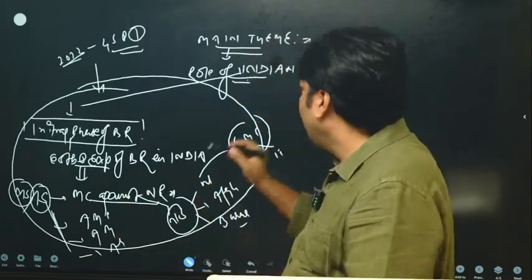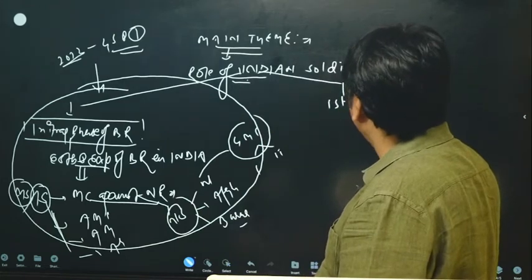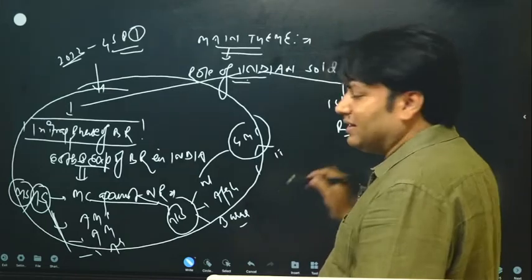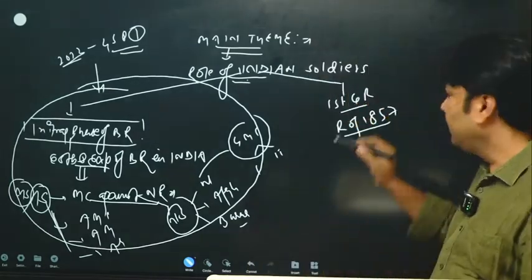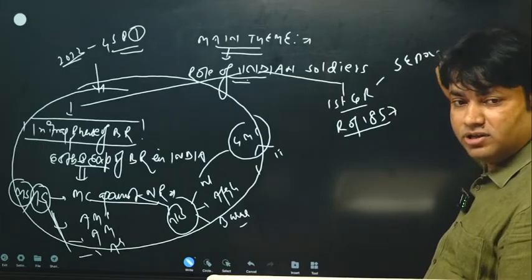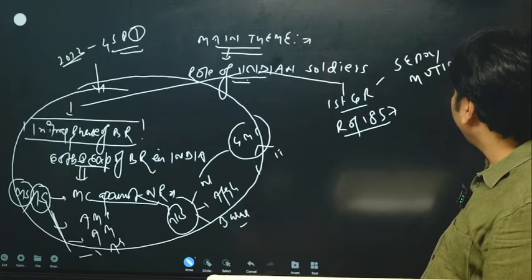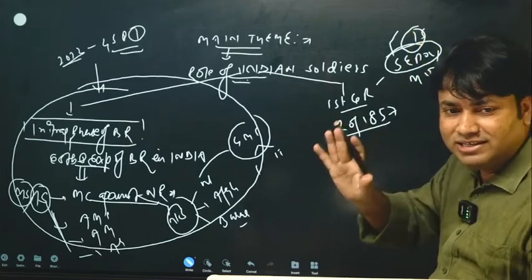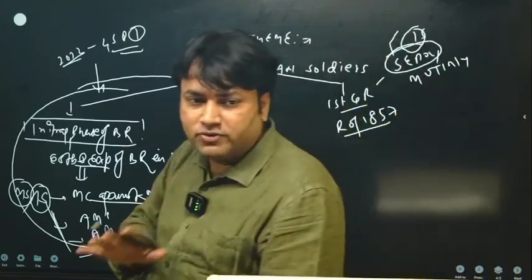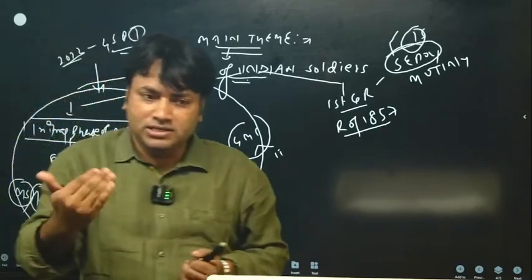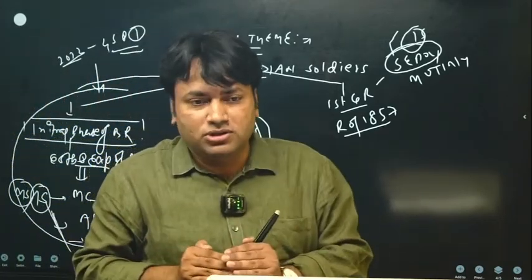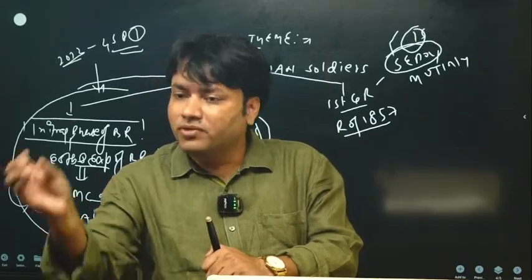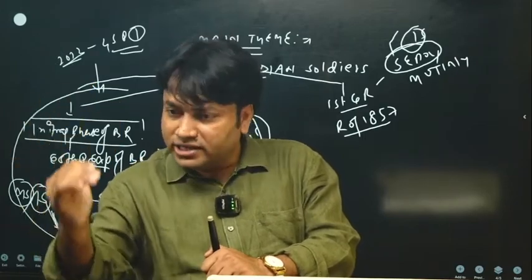And what we see is the first great revolt in India, the revolt of 1857. Another name for the revolt of 1857 is the Sepoy Mutiny, and when we talk about Sepoy, we are talking about Indian soldiers. So this mutiny, also known as the First War of Independence, started as a result of the dissatisfaction of Indian soldiers. Why were Indian soldiers dissatisfied? Because now they were aware of the real character of the East India Company.